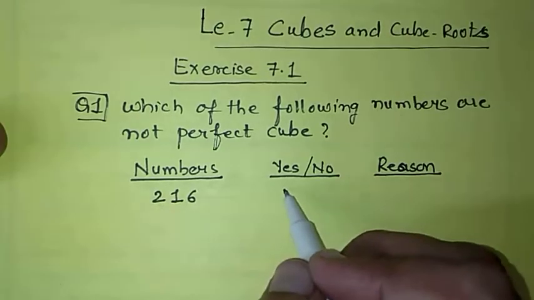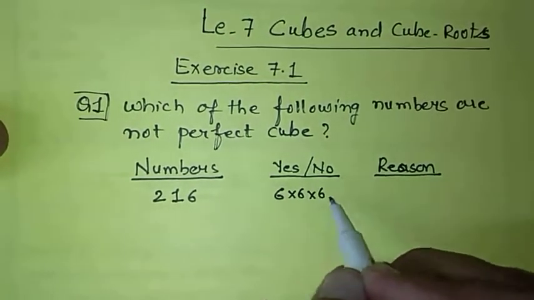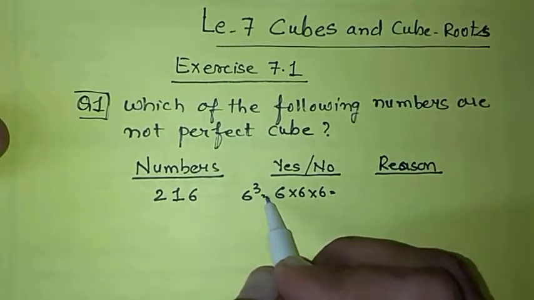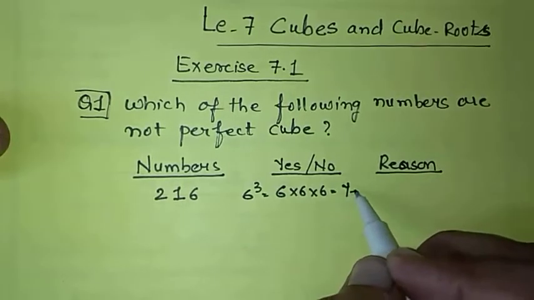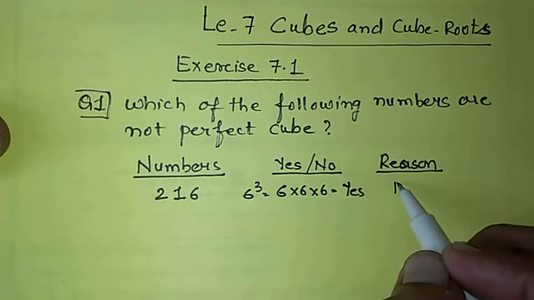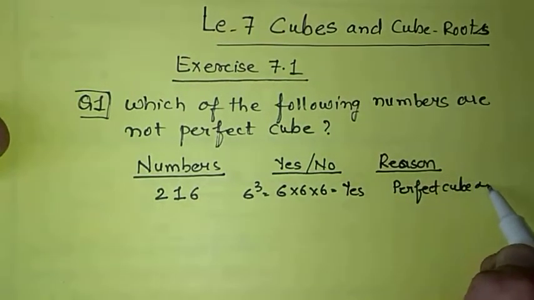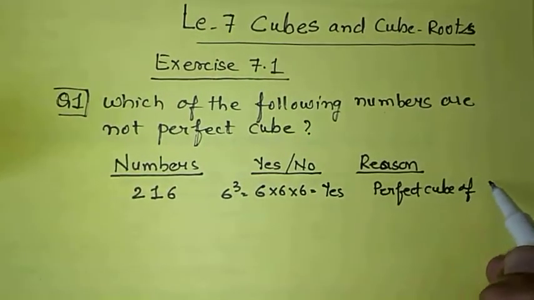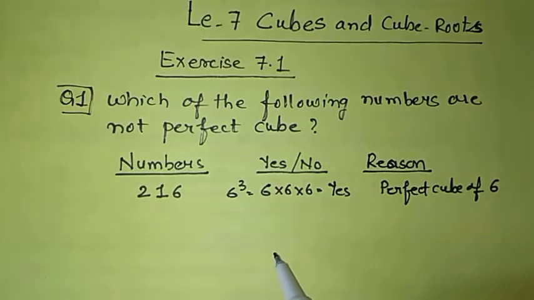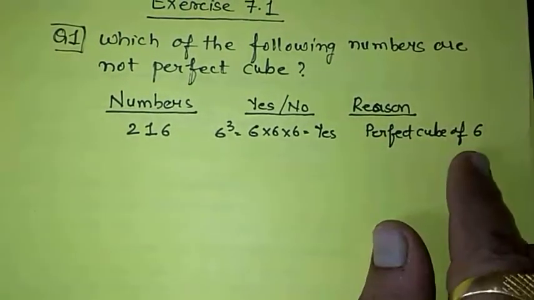We know that 6 into 6 into 6 will be 6 cube, and the answer will be yes. Reason: perfect cube of 6. Similarly, you can go for the second number also.